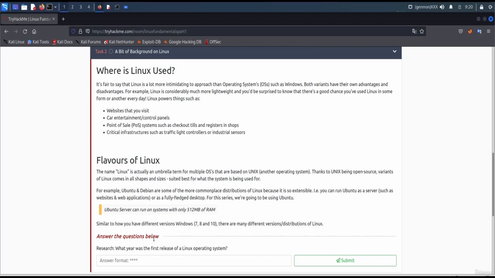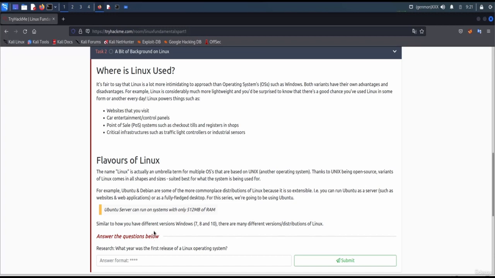Flavors of Linux. The name Linux is actually an umbrella term for multiple operating systems that are based on Unix, another operating system. Thanks to Unix being open source, variants of Linux come in all shapes and sizes, suited best for what the system is being used for. For example, Ubuntu and Debian are some of the most commonplace distributions of Linux because they are so extensible. That is, you can run Ubuntu as a server, such as for websites and web applications, or as a fully fledged desktop. For this series, we are going to be using Ubuntu.